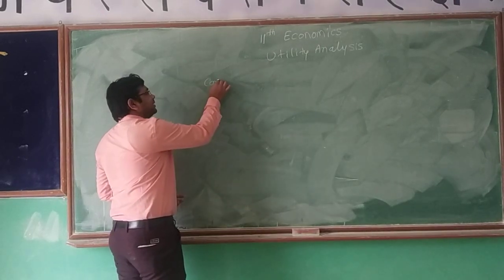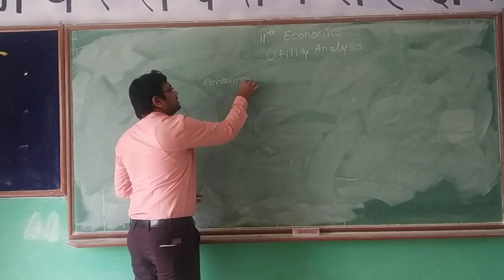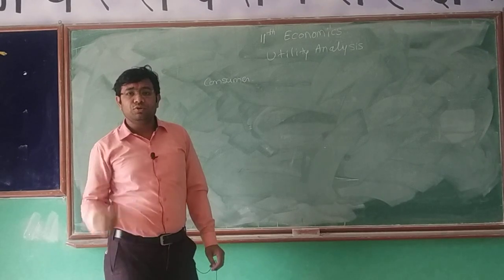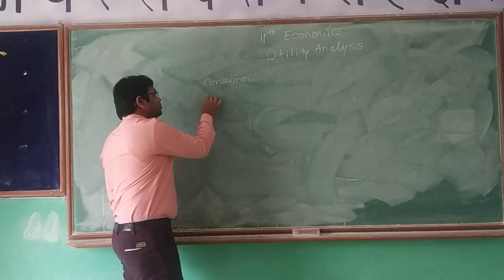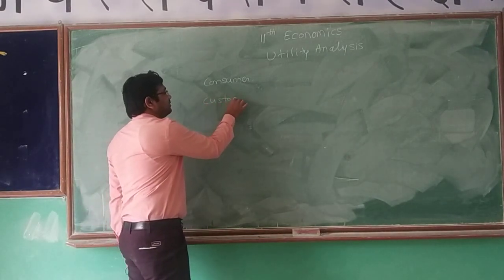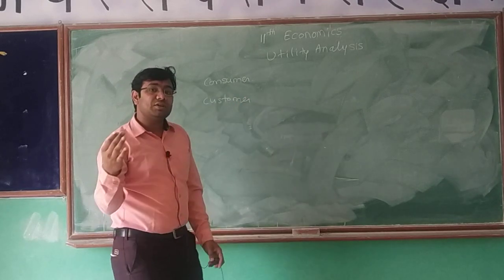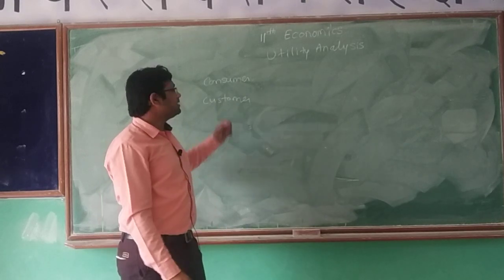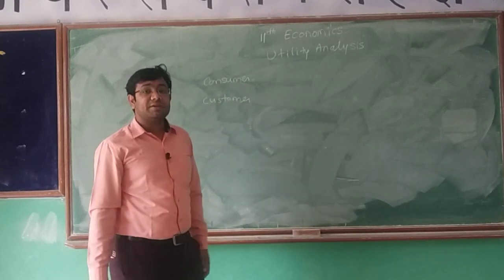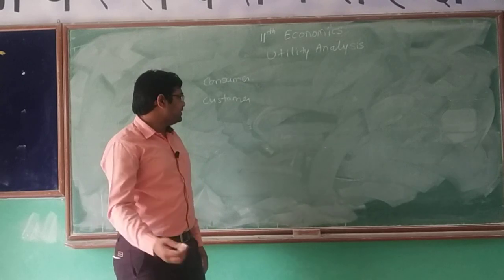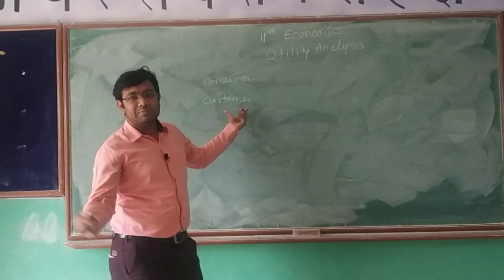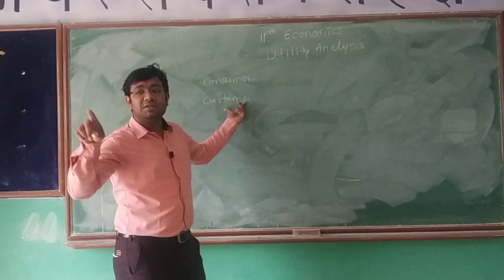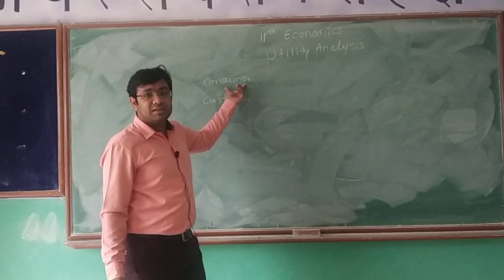Now who is a consumer? Consumer is the person who consumes the commodity, who uses that commodity. And consumer is different from the customer. Customer means the person who buys the product, who purchases the product from the market. But consumer is the person who uses that product. For example, your book may be purchased by your father, so your father is the customer. But the book is being used by you, so you are the consumer.